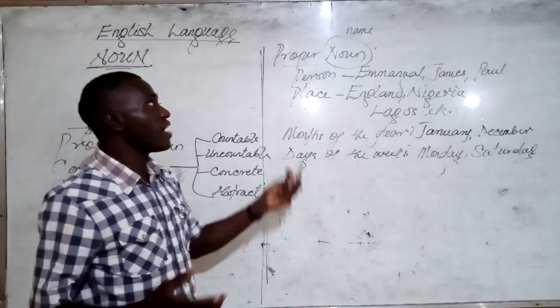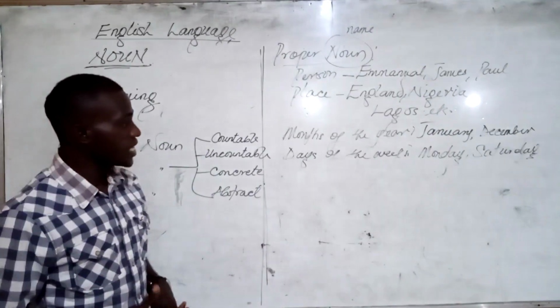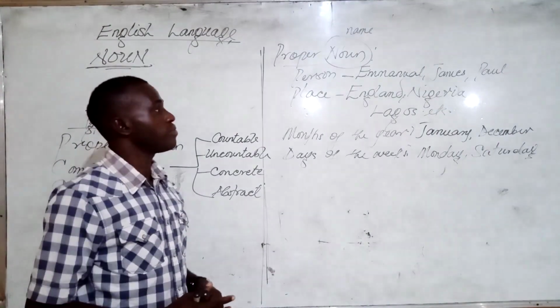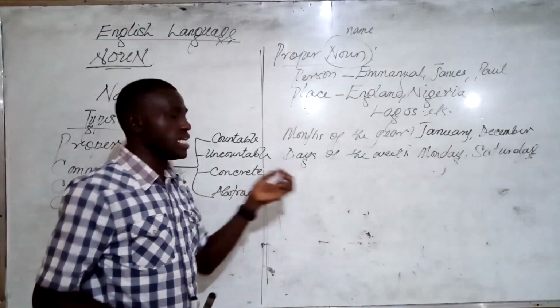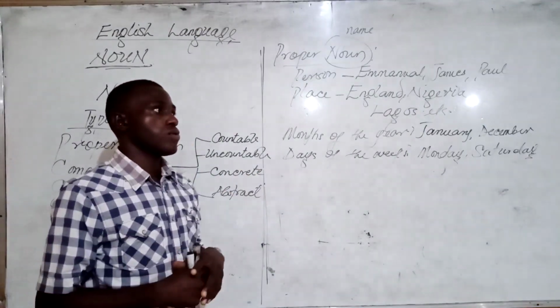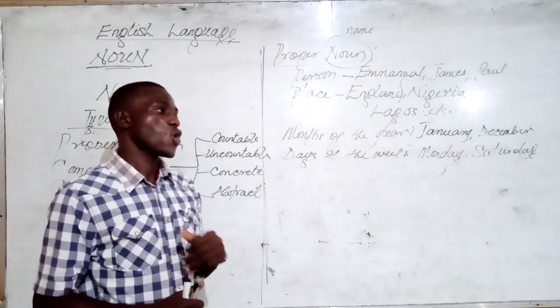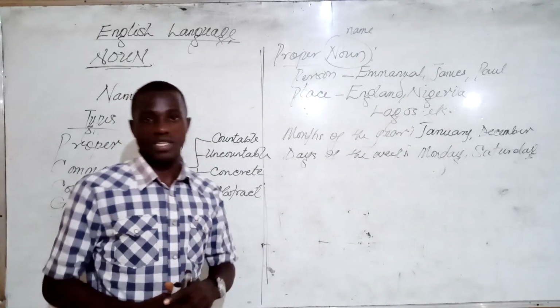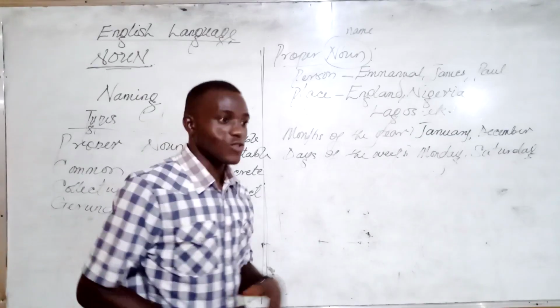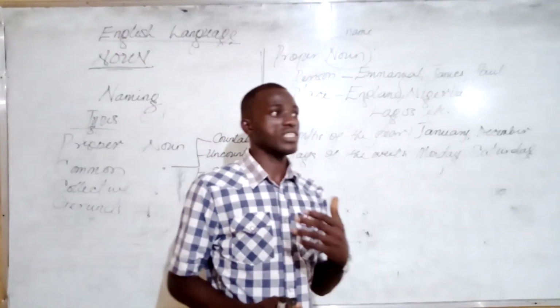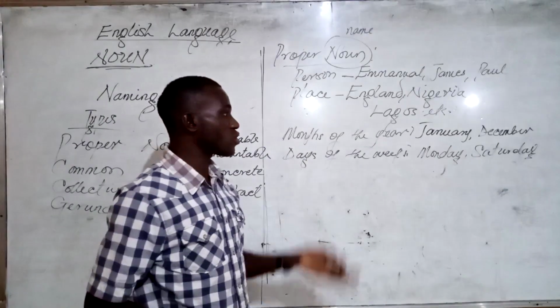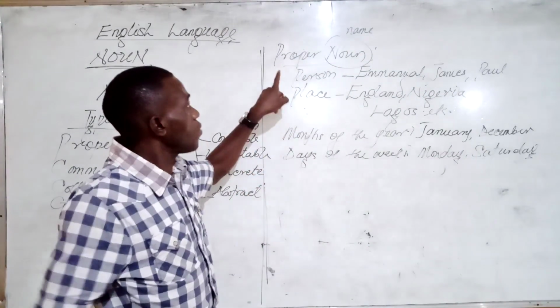Now, we also have one more proper noun, which is the names of some organizations, names of organizations, or maybe even newspapers and magazines. So when we want to talk about organizations like that, we call them proper nouns.